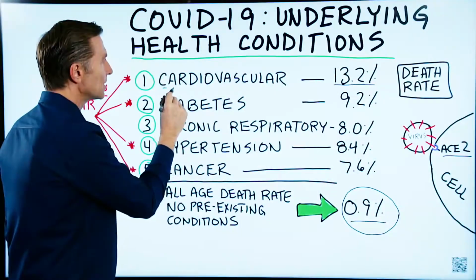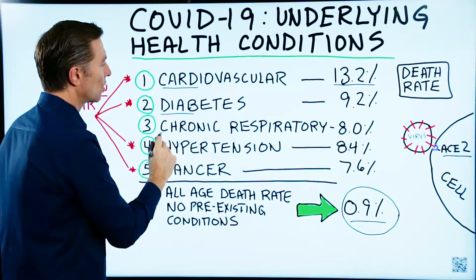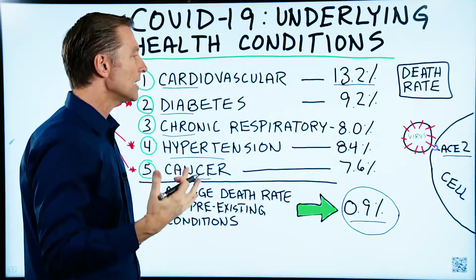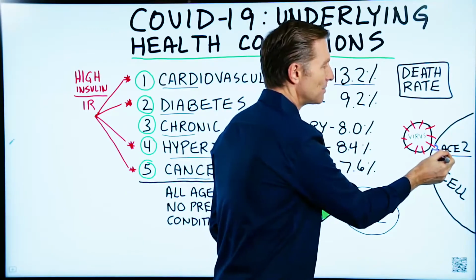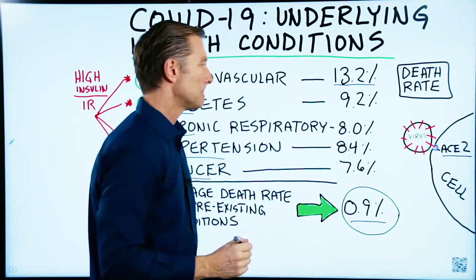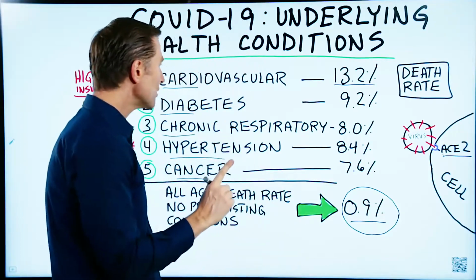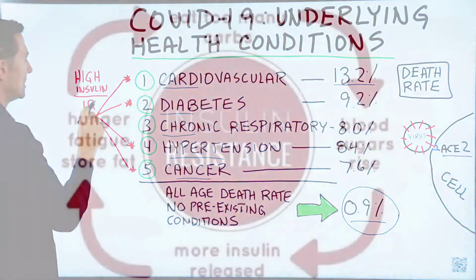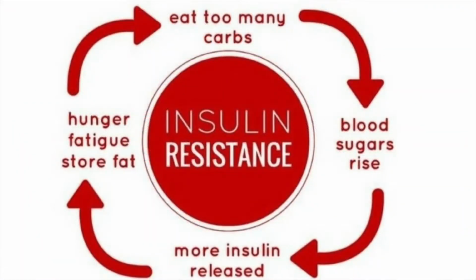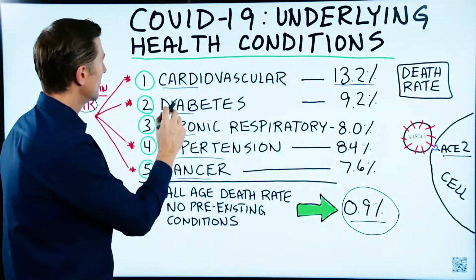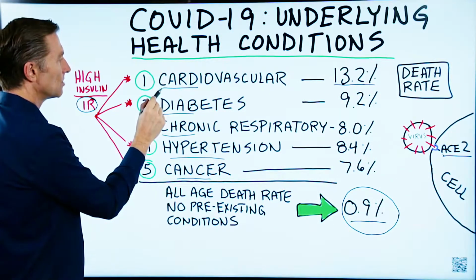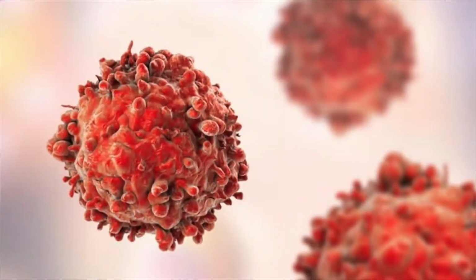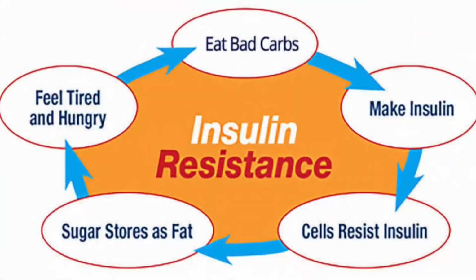People with cardiovascular problems, diabetes, chronic respiratory problems, hypertension, and cancer have a much higher concentration of these receptors in the cell. But not only that, there's another condition which has a higher level of ACE2 receptors as well, and that is insulin resistance. And another connection that I found interesting is this: cardiovascular problems, diabetes, hypertension, and even sometimes in cancer, you have insulin resistance.